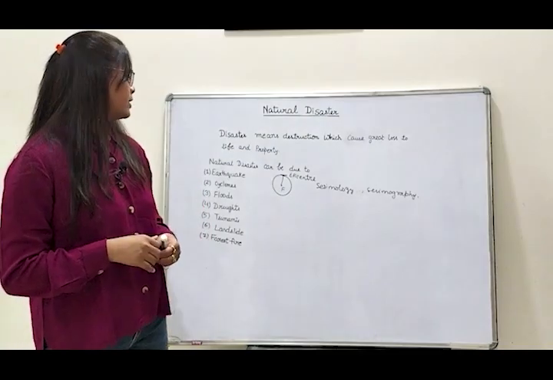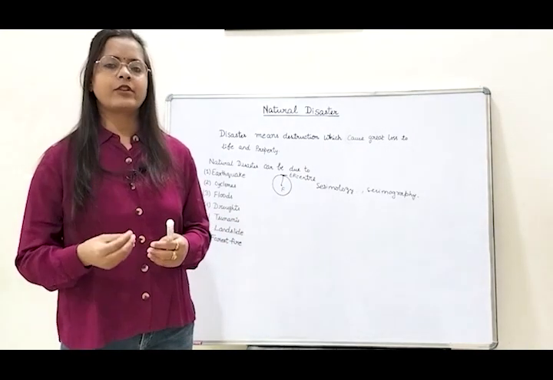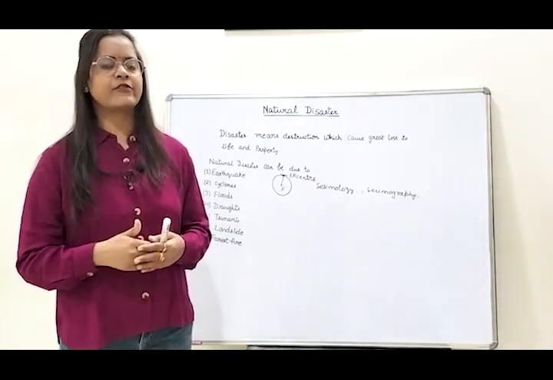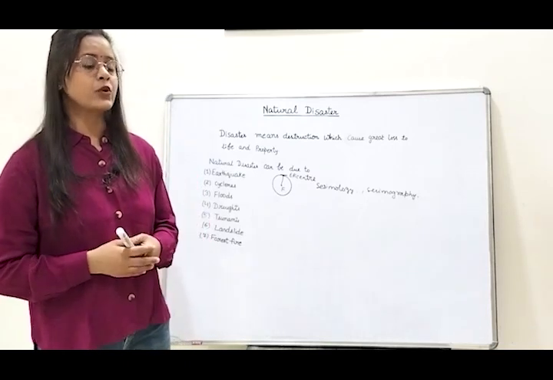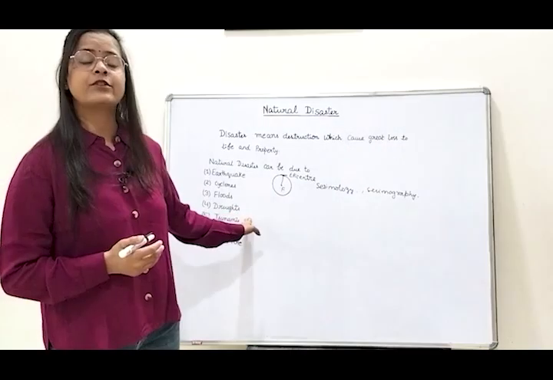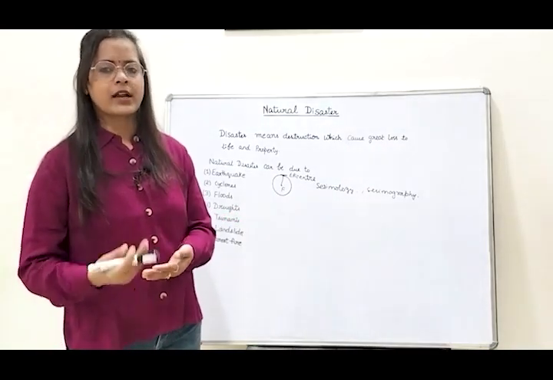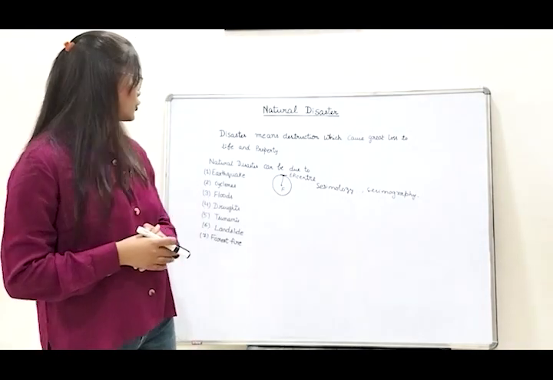And because of drought, we have very irregular or inadequate irrigation facilities, which affect our agricultural productivity in India too. The regions affected by drought are Rajasthan, Jharkhand and Telangana. These are the regions which are mainly affected by drought.